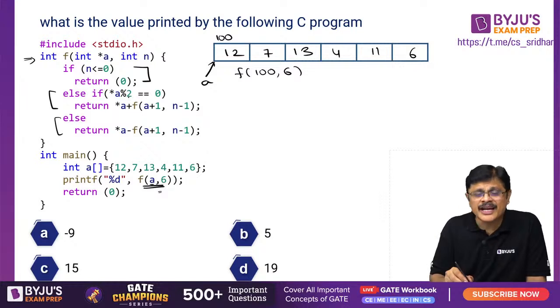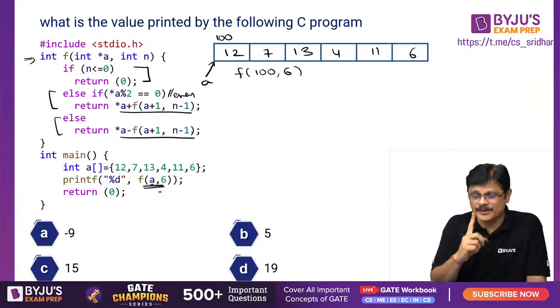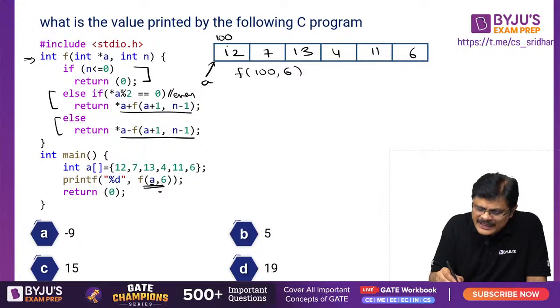A modulo 2 equal to 0 means the number is even. If it is even, this particular piece of code gets executed. If it is odd, this other piece of code is executed. So you are getting a recursive function. For even, this recursive call will be activated. For odd, this recursive call will be activated. Because the value at A is 12, which is even initially, this portion gets executed.